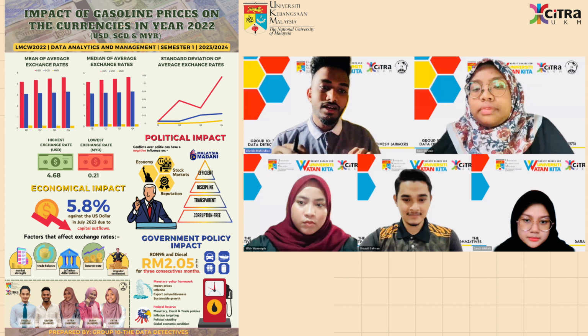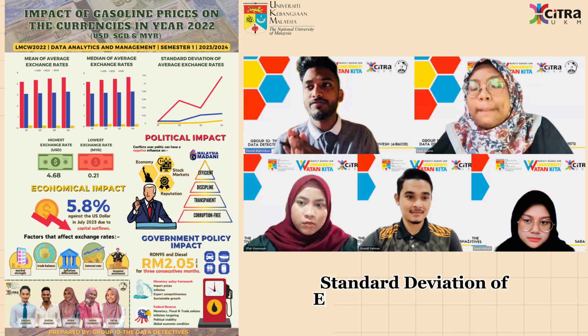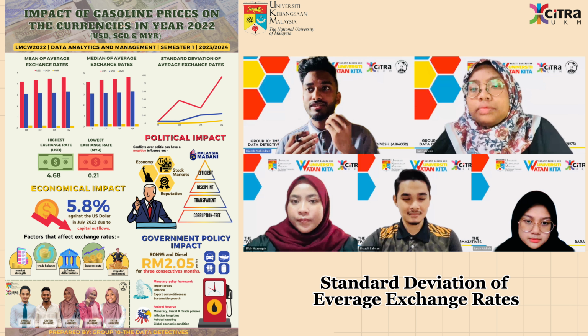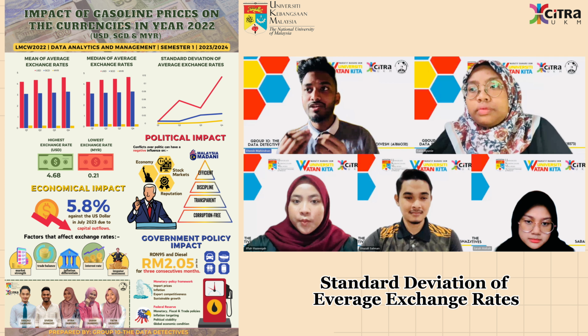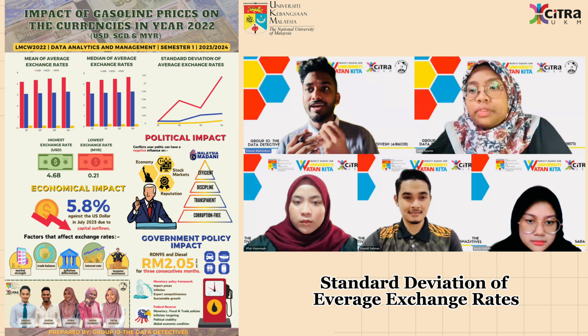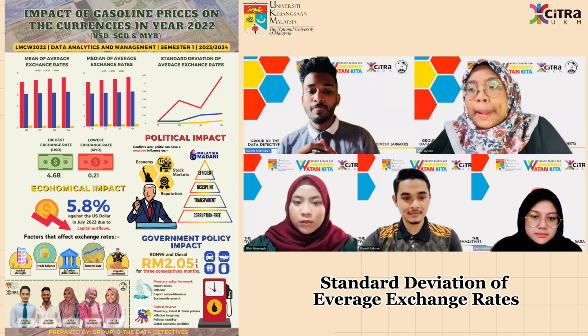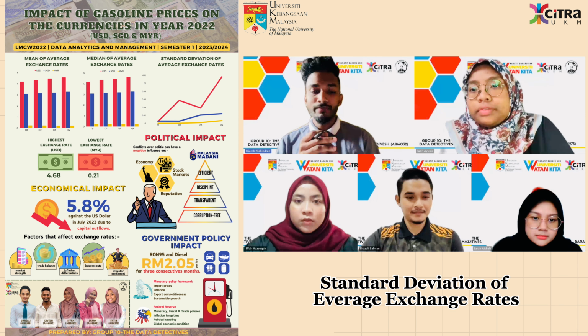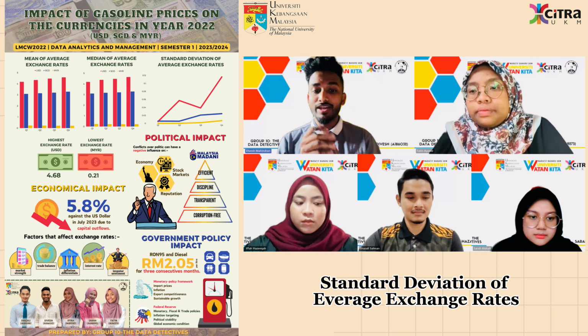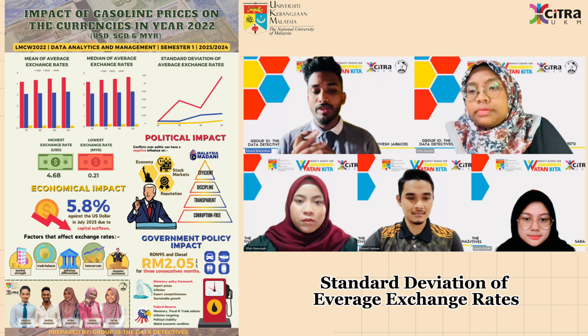Thank you, Fatin. Now let's talk about standard deviation. First of all, standard deviation is a measure of the amount of variation of a random variable expected about its mean. A low standard deviation indicates that the values tend to be close to the mean of the set, while a higher standard deviation indicates the values are spread out over a wider range. So when we look at the infographic, we can see the highest standard deviation is for the USD, valued at 0.11614 in the fourth quarter from October to December.